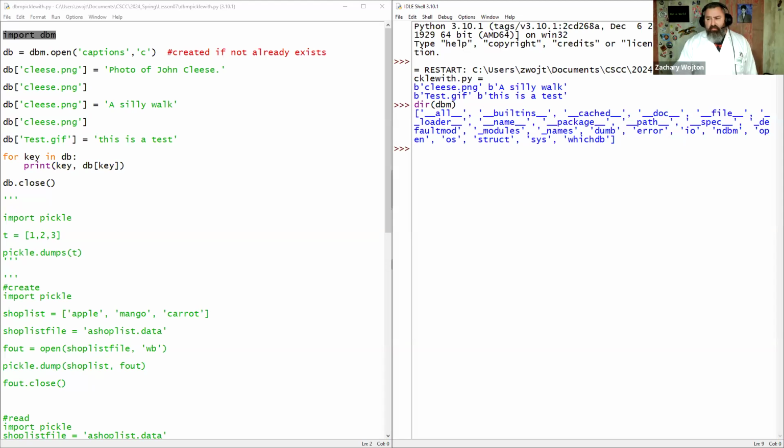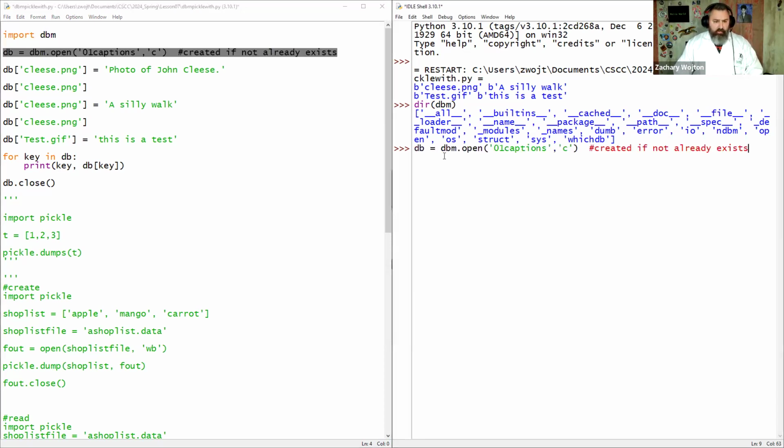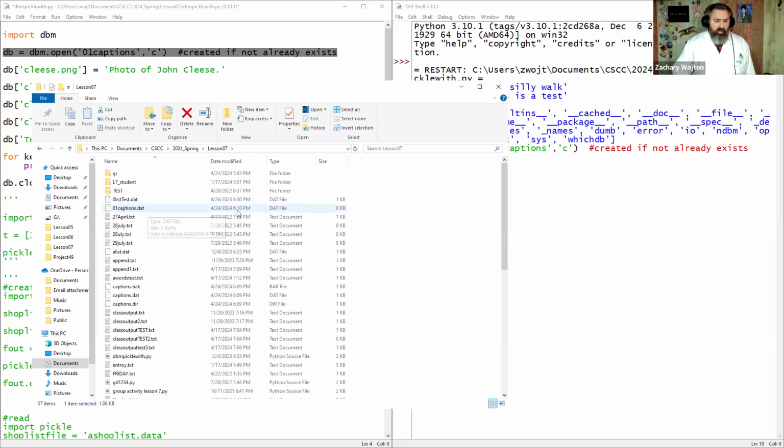Now, the benefit of this, let's create a new one and you'll see the benefit of it. So we're going to open a database, call the database module, call the open method. I'm going to give it a name called captions. I'm going to call it 01 so it goes up to the top of my list. Captions, and C is for create. I'm just going to grab this, throw it in my shell, create it, and pull my file thing over here. And it was just created right now, 6/10, today's date, brand new, 0 kilobytes.